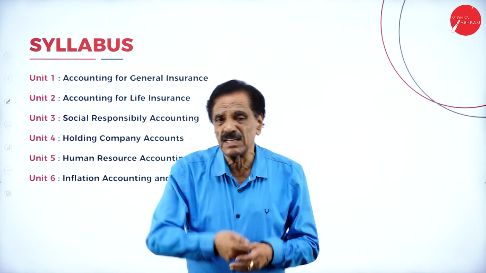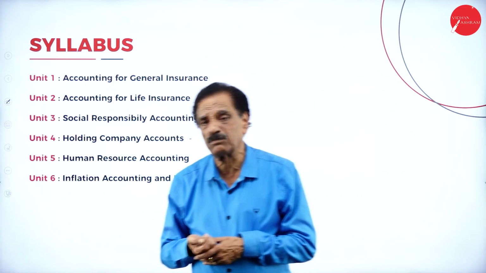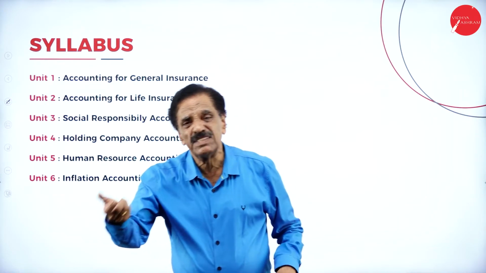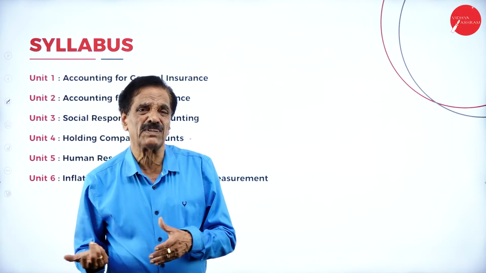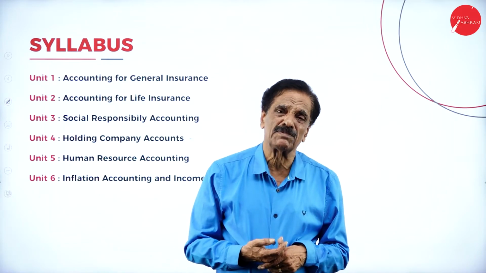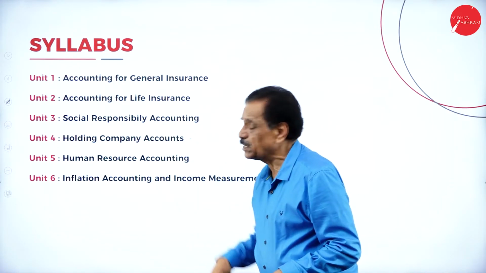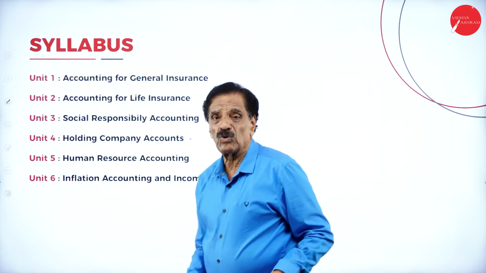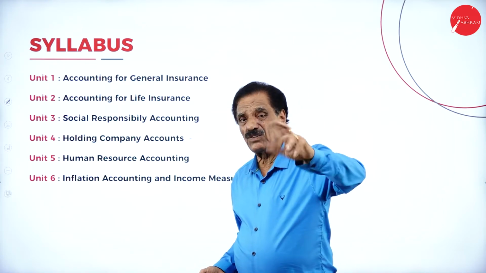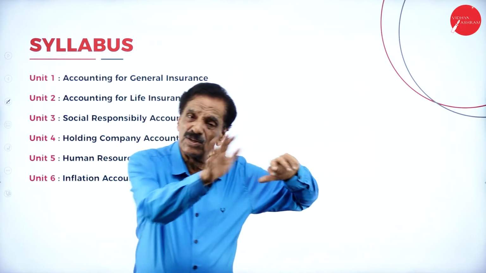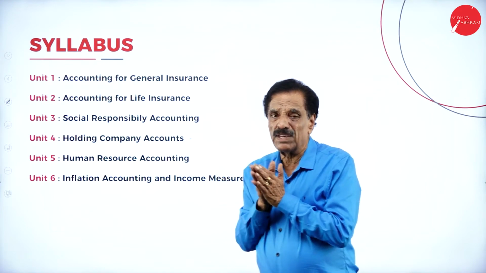I dealt with you the last time when I handled the class. I told you I'm going to handle corporate accounting. In Corporate Accounting 1, we studied the issue of shares, redemption of preference shares, redemption of debentures, final accounts, liquidation or final statement of accounts, and stock options. We are teaching insurance and responsibility accounting. We are teaching holding company, and we have to study human resource accounting and inflation accounting, how money measurement works, with the historical method and modern method. So all things we are going to deal with very deeply here.